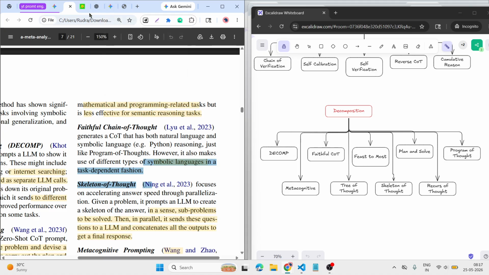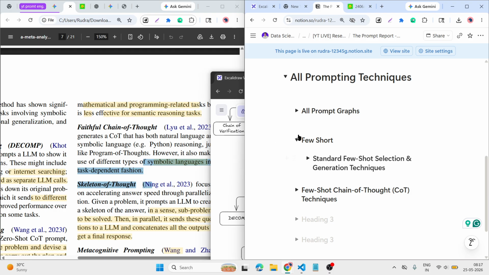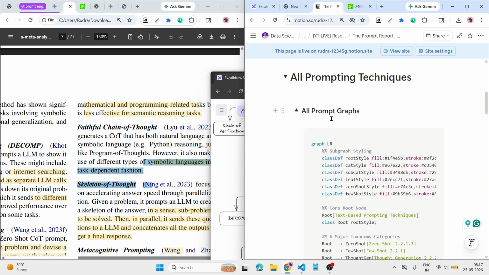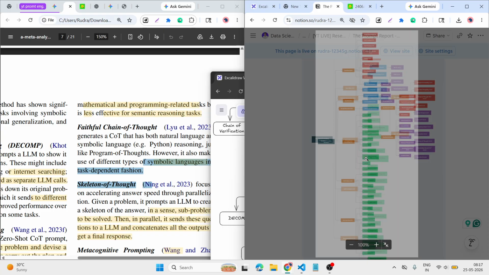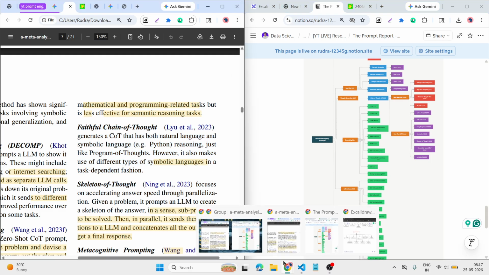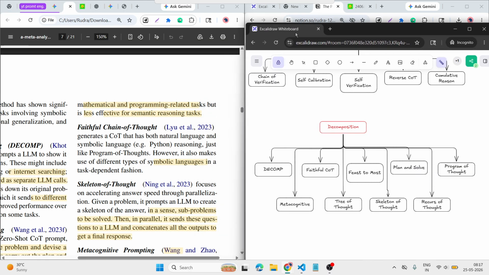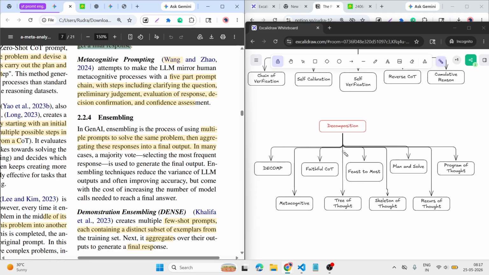If you go through this graph, it is generated by the AI. So how did I do that? Simply, this is an example of faithful chain of thought. Then the skeleton: just like I gave the example of the article, first give me the skeleton, then it runs one by one.